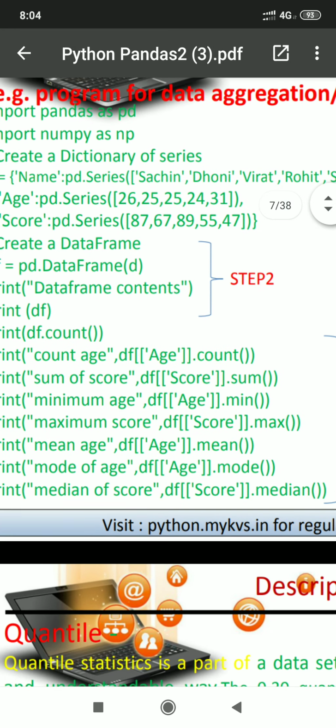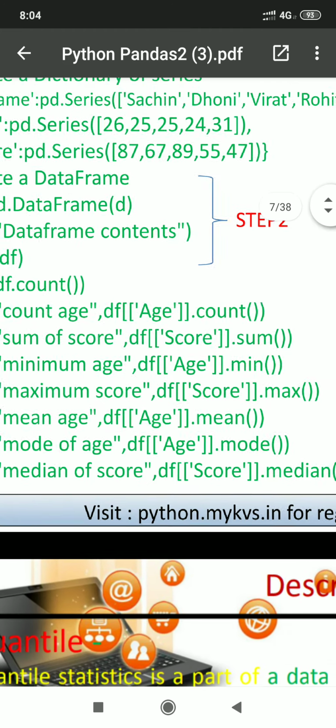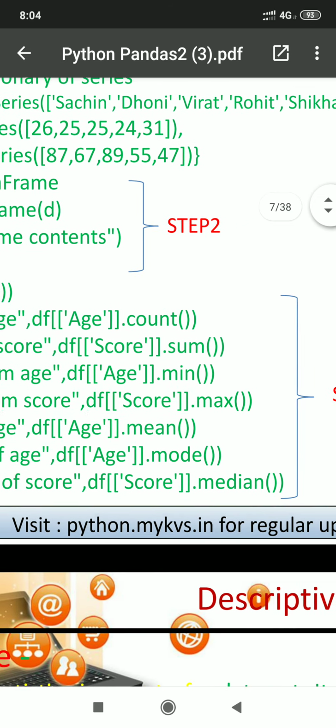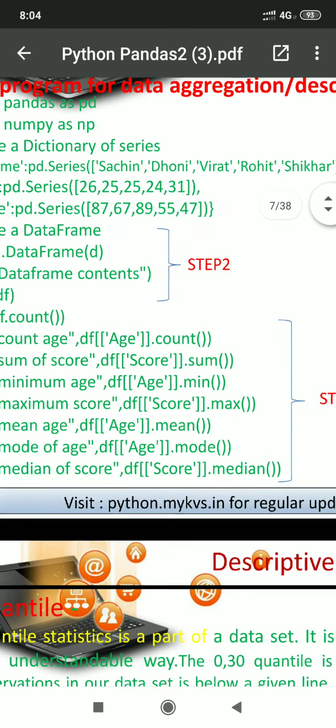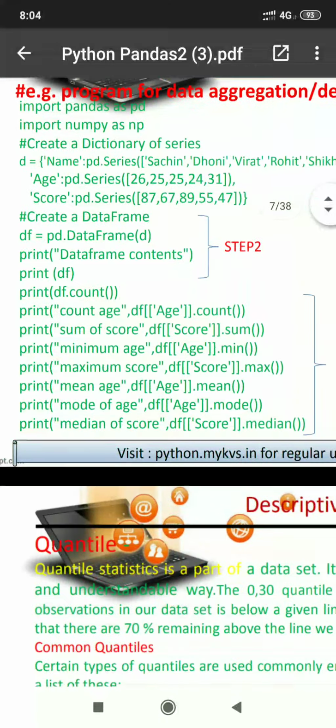So in this example, df data frame, its column age. Students, point to be noted, here we are having double square brackets, dot mean, and then inside bracket mean means finding the mean of the values, so it will return the mean of the values of the data frame's age column. Okay, so it's very easy.